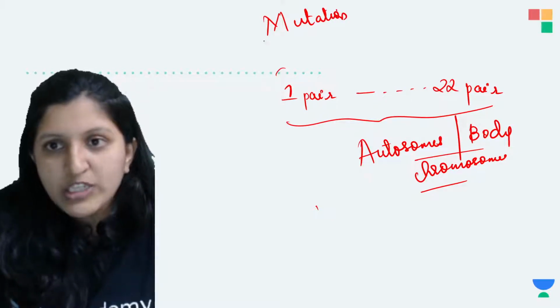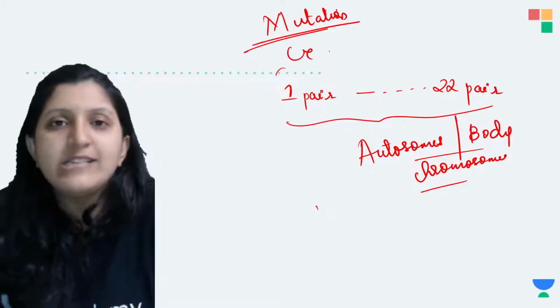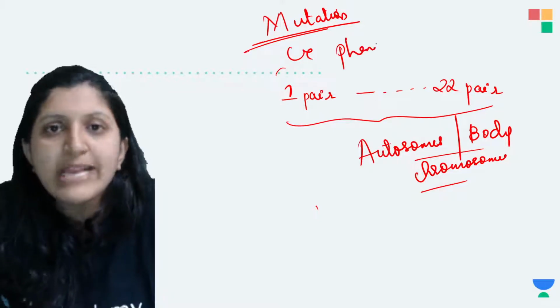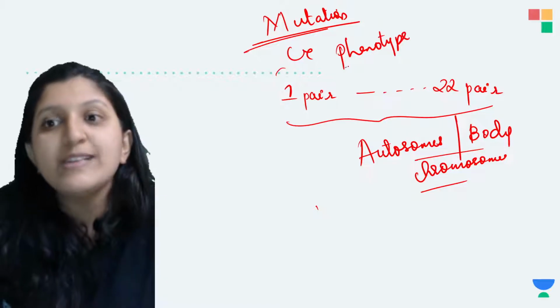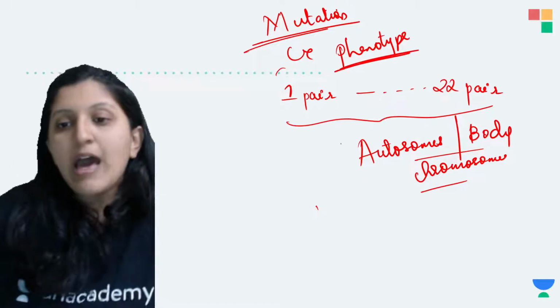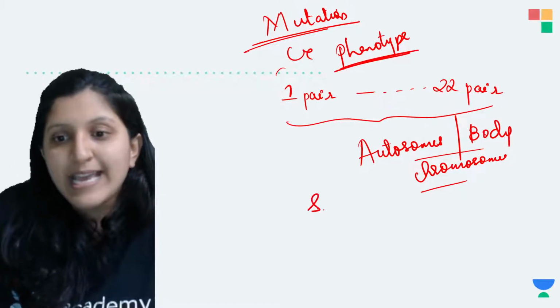So when the mutation occurs, the phenotype, the external appearance or the visible character we see, is going to change. Now the other one is the sex chromosome.